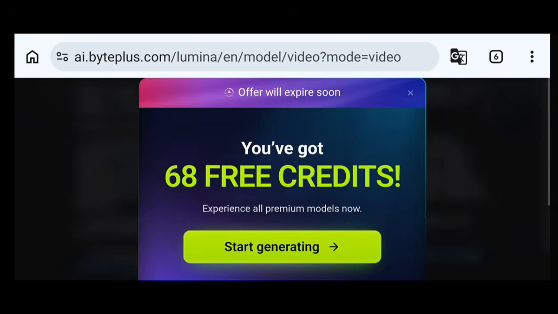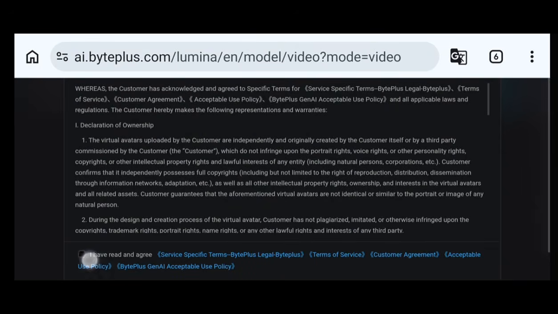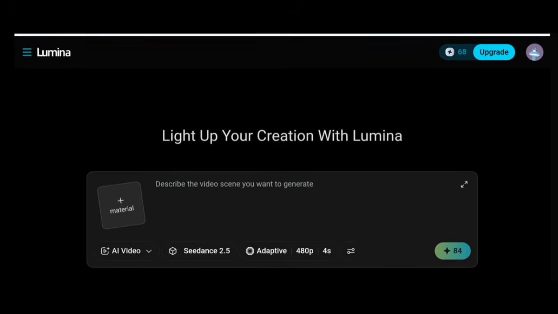Get 68 free credits. Are you seeing it? Just click on start generating. Make sure you watch out for this so that you don't miss it. Accept their terms and conditions, and yeah, this is the platform. Okay, we are signed in already. As you can see, we have 68 credits.